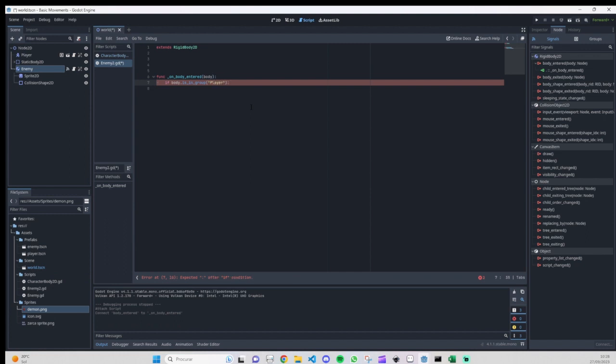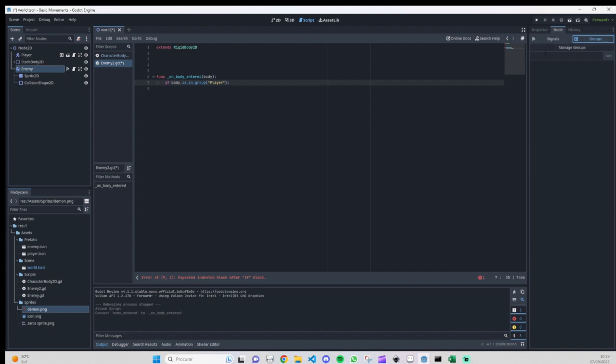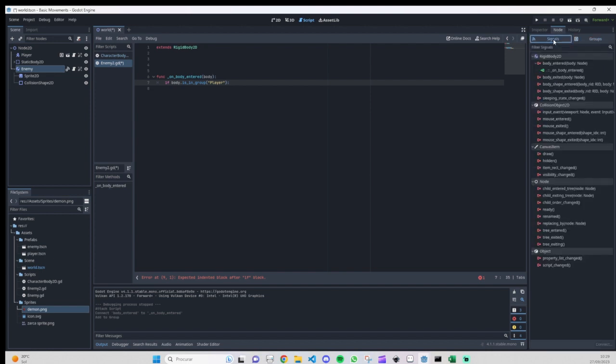By the way, if you don't know how to add groups, it will be simple. For example, in our enemy, we have our RigidBody2D selected, and here on Node on the right side you have signals and groups. You can add here the group where you want your enemy to be, and our enemy will be in the enemy group. Basically that's it.